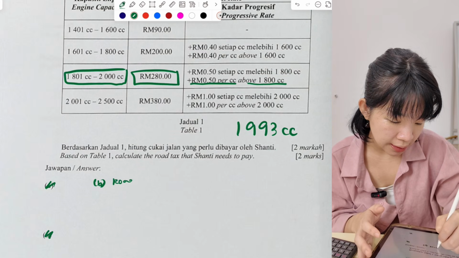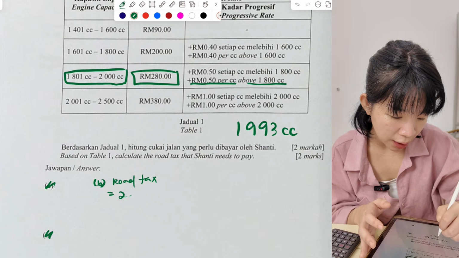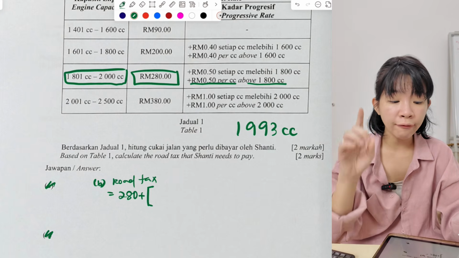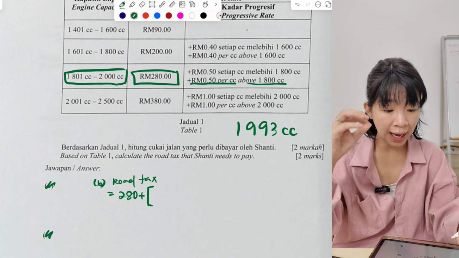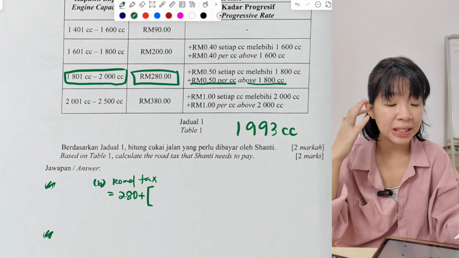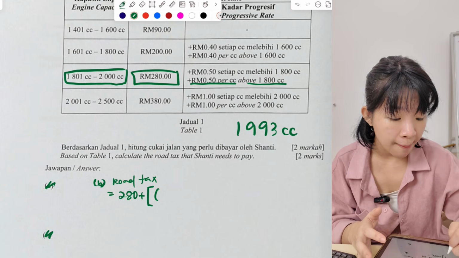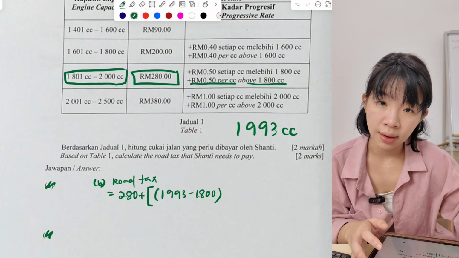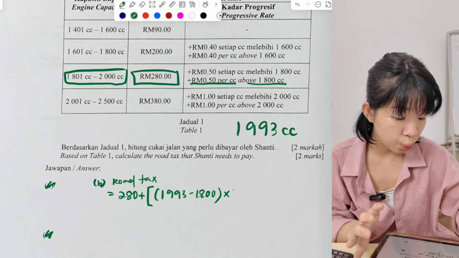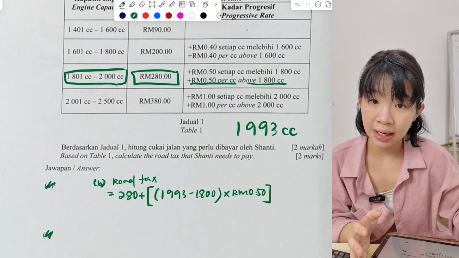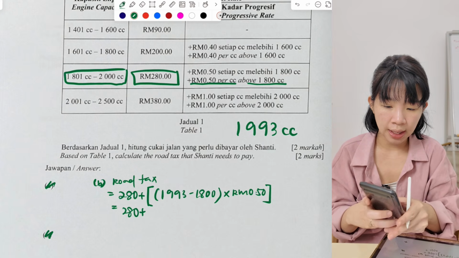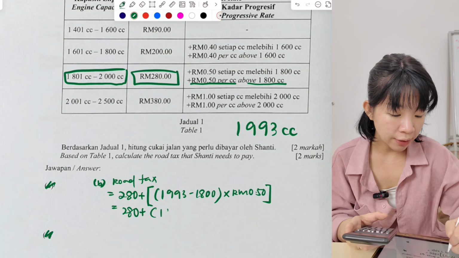For road tax, definitely have to pay 280. This one is the base. Minimum have to pay 280, plus every 1 cc have to pay 50 cents more. How much cc is above 1,800? So we do 1,993 minus 1,800, and then the remaining we need to times with 50 cents. 280 plus, we have this extra 193 cc.